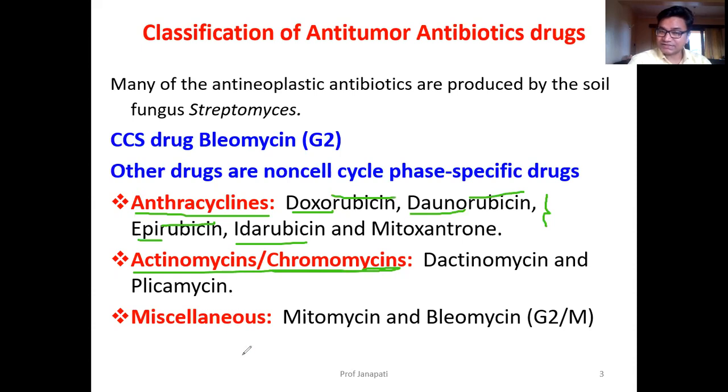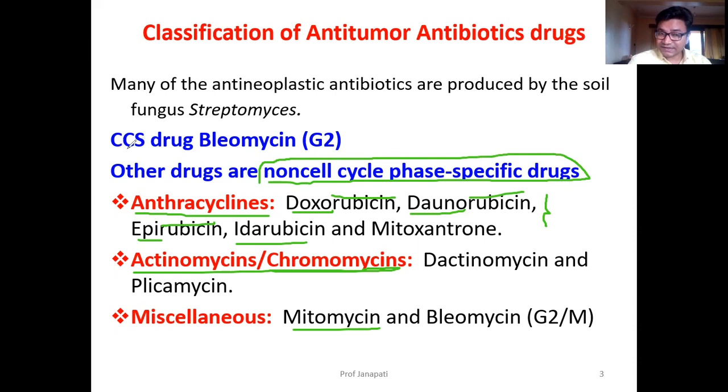Miscellaneous drugs, the structures are different. That's why we are classifying them as miscellaneous. Examples are mitomycin, bleomycin. All these drugs are non-cell cycle specific drugs. They don't act at the growth of the cell. They act at different phases of the cell cycle.